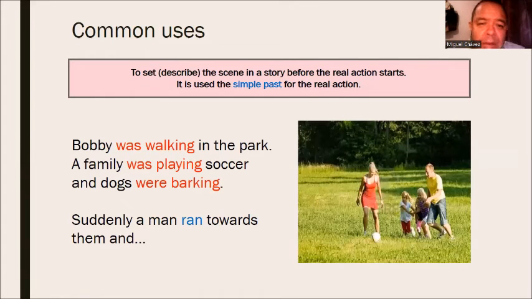The past continuous is used to set the scene in a story before the real action starts. We use the simple past for the real action. Bobby was walking in the park. A family was playing soccer and dogs were barking. If you see here in this paragraph, we have the description of this photograph. Then suddenly a man ran towards them.